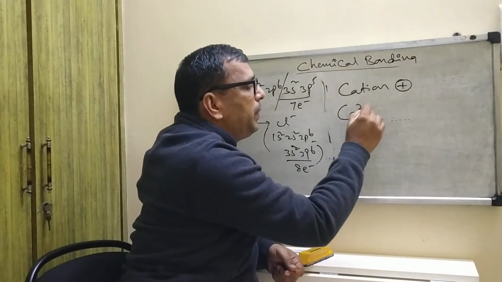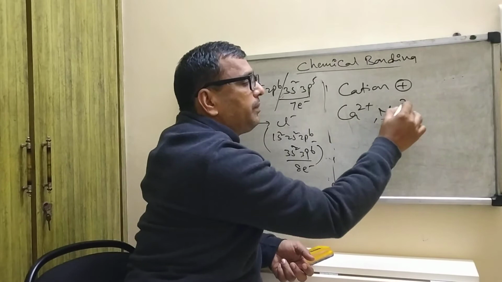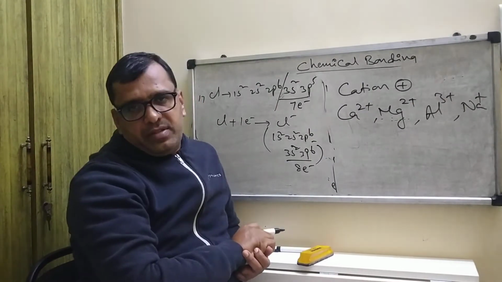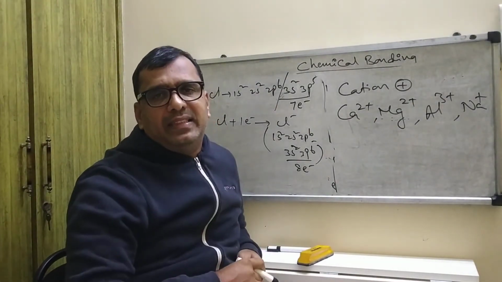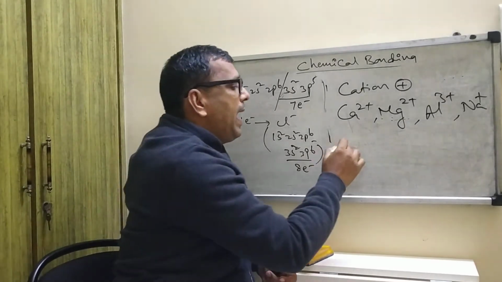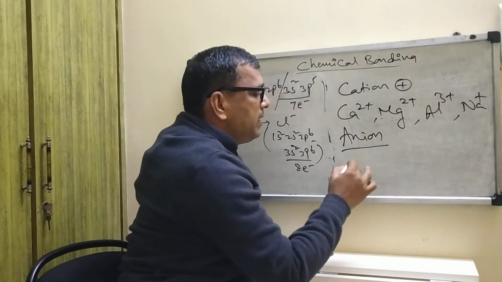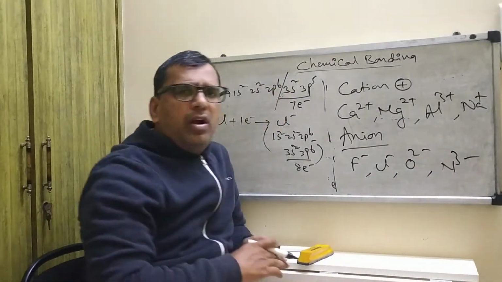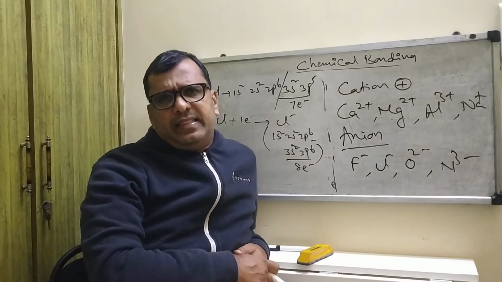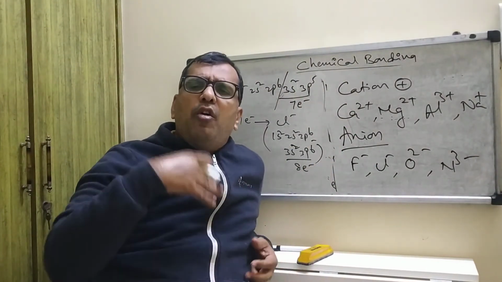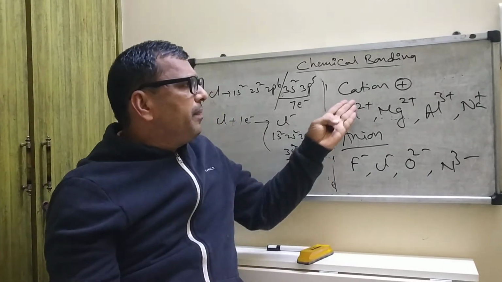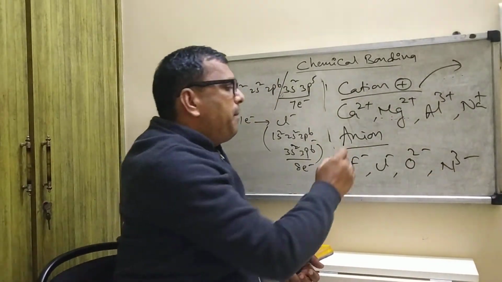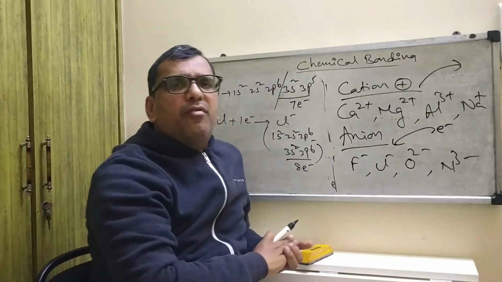Suppose you take calcium 2+, magnesium 2+, Al 3+, Na+. These are called cations, positively charged particles. They are called ions. So, anion. What do you mean by anion? Anion is nothing but F minus, Cl minus, O2 minus, N3 minus. They are called anions, meaning negatively charged particles. So these ions are stable. How will it become stable? By donating electrons, it will become a cation. By accepting electrons, it will become an anion.